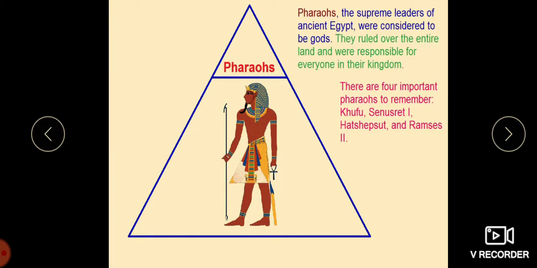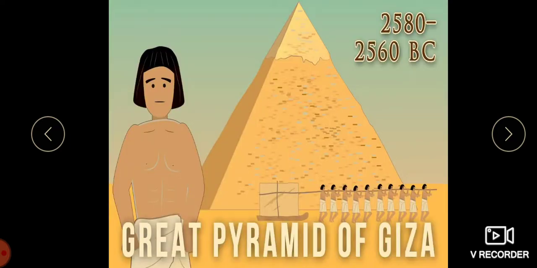So these pharaohs were the supreme leaders of ancient Egypt and were considered to be gods. They ruled over the entire land and were responsible for everyone in the kingdom. Therefore, there were four important pharaohs which we had to remember: Khufu, Senusret the first, Hatshepsut, and Ramses II.